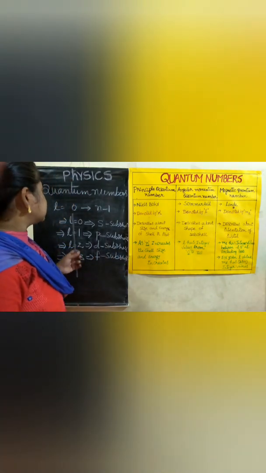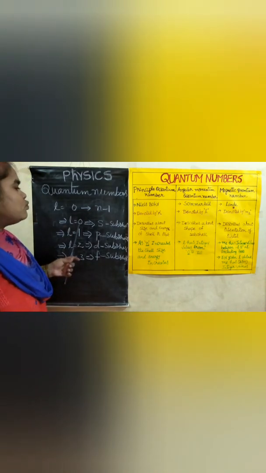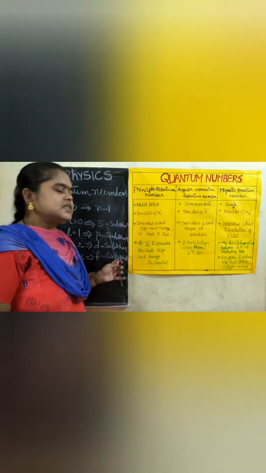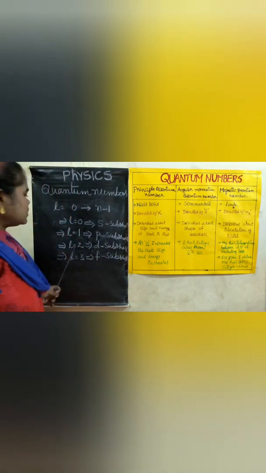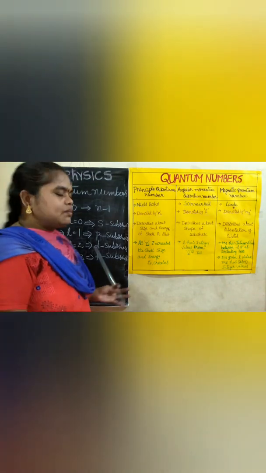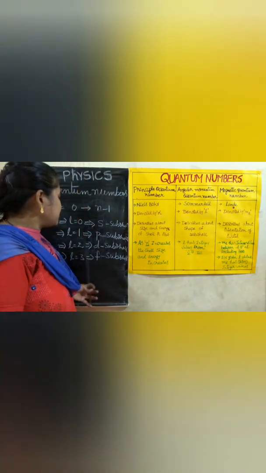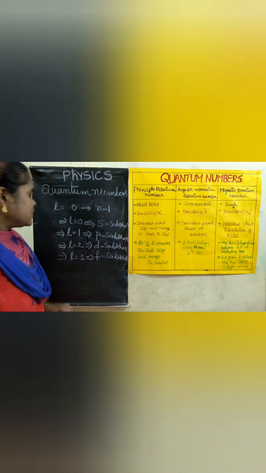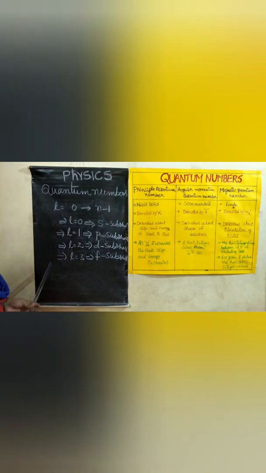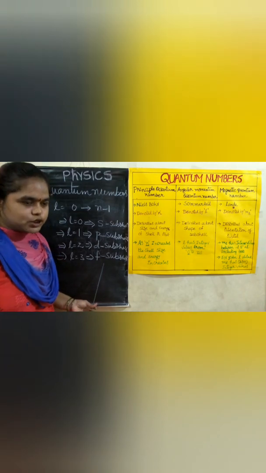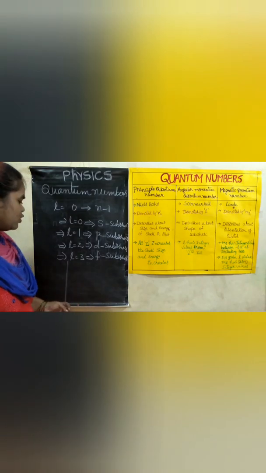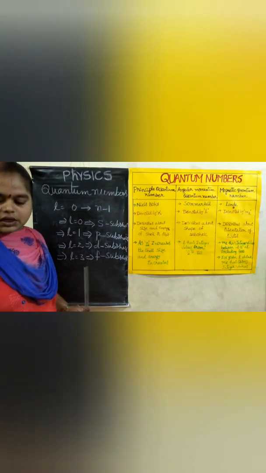So in the exam, they may ask, if L is equal to 1, what is the name of the subcell? You know L is equal to 0 means that is S subcell. If L is equal to 2, that is D subcell. Otherwise they may ask what is the L value for F subcell. In reverse mode, for F subcell, the value of L is equal to 3.